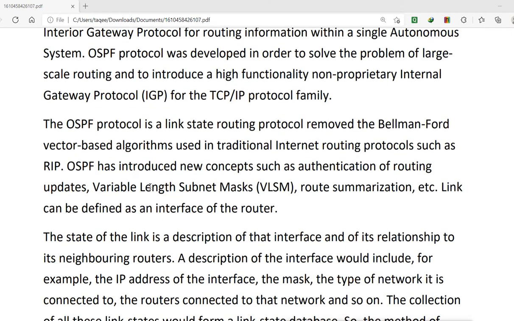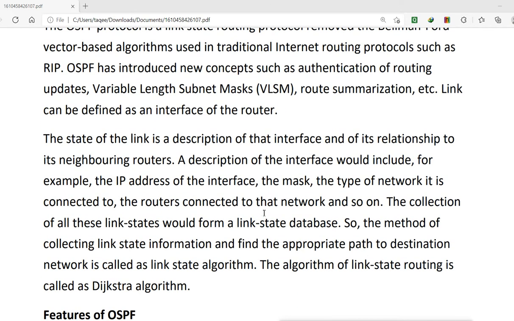Then it also supports VLSM, which means it is classless. It also supports route summarization, which is needed when you have a large scale network. The state of the link is the description of that interface.